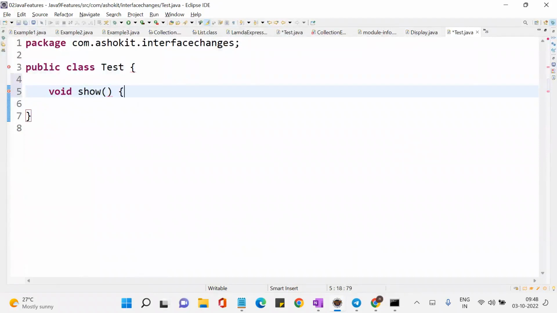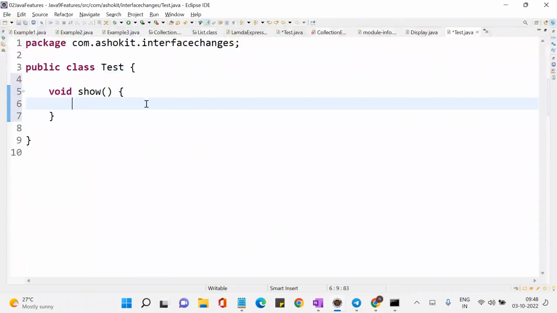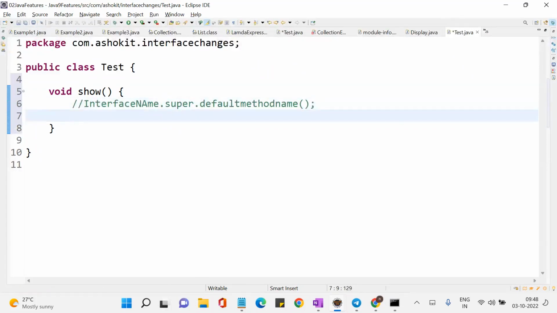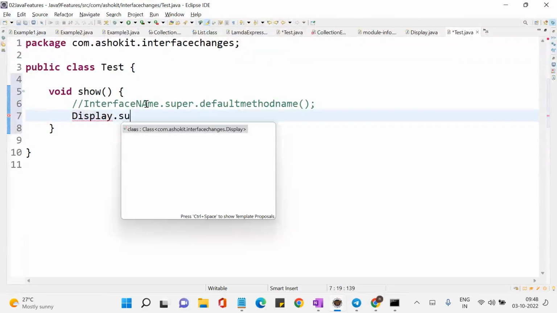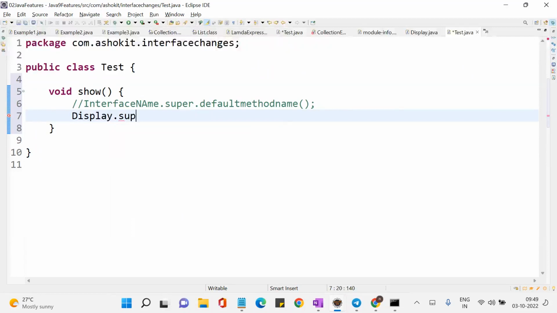Okay, just creating one method. Now, if I want to access the interface methods, what is the signature for accessing them? Interface name dot super dot default method name, correct? Guys, are you able to remember this one, core Java 8? Yes, Karthik. Yes, yes. The interface name is display. Super keyword, super dot.